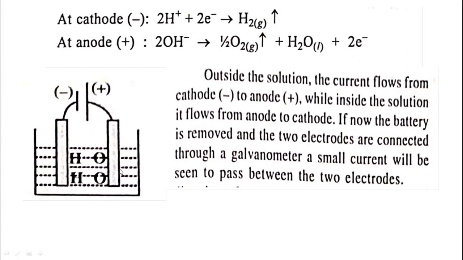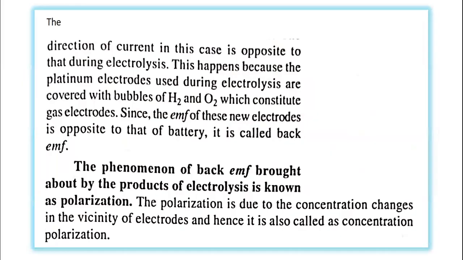And due to this, there is a formation of the galvanic cell, and this galvanic cell produces the EMF. So what is polarization? The phenomenon of back EMF brought about by the products of the electrolysis is known as polarization. Thus polarization takes place at the respective electrodes. The behavior of the electrode is changed.